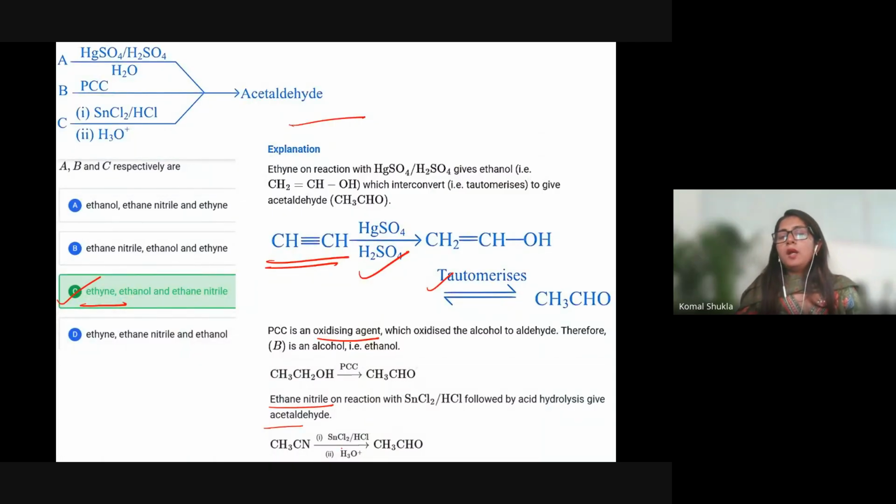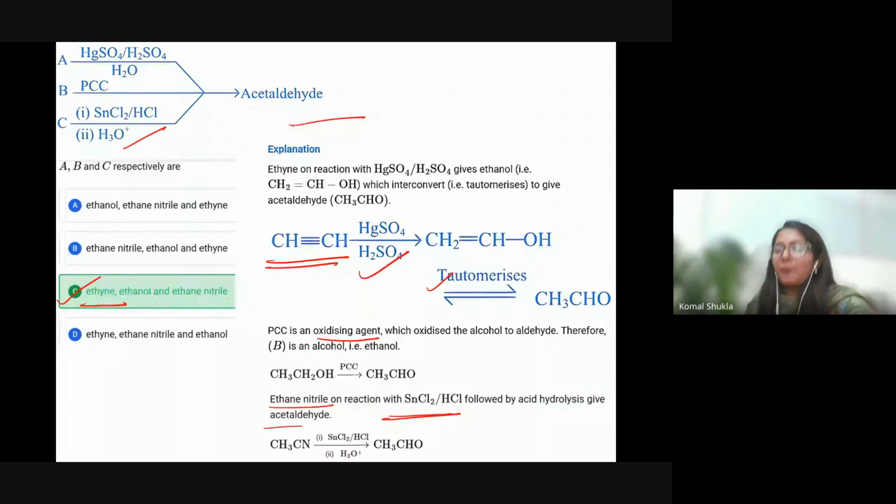This is correct. Suppose again we are having SnCl2 and HCl, which is again followed by hydrolysis. This is H3O. So the answer is hydrolysis, and you are having that particular compound as aldehyde. So those who are selecting option C, all are correct.